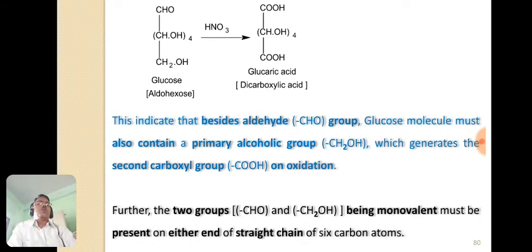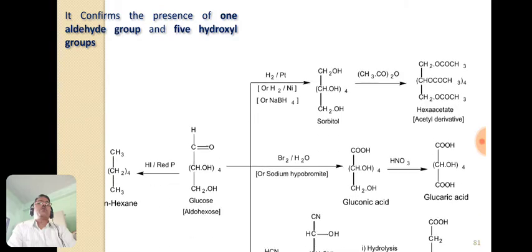Furthermore, these two groups, the aldehyde group and the primary alcoholic CH2OH group, are both monovalent, and they must be present on either end of a straight chain of 6 carbon atoms. So this test confirms the presence of one aldehyde group and 5 hydroxyl groups.